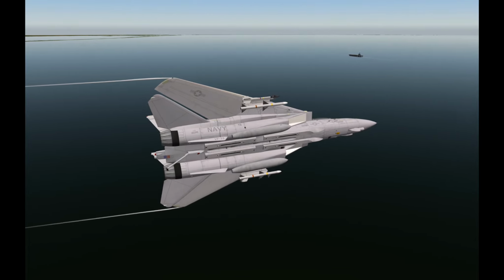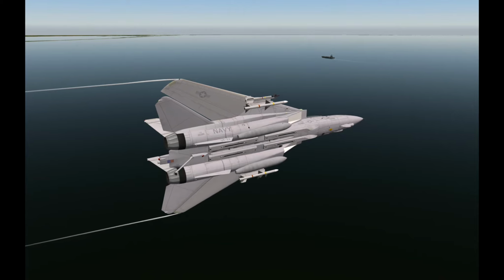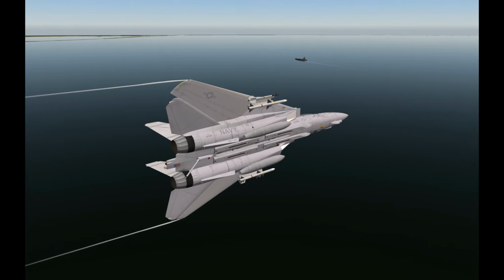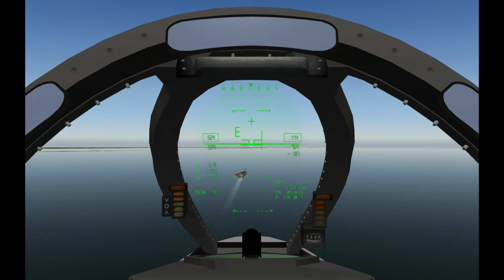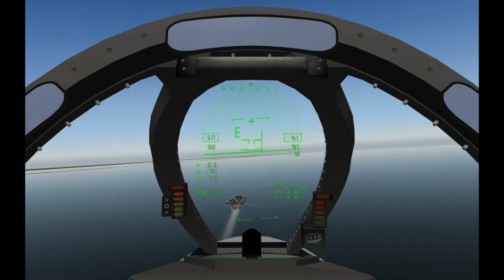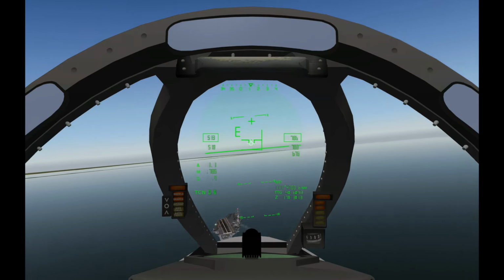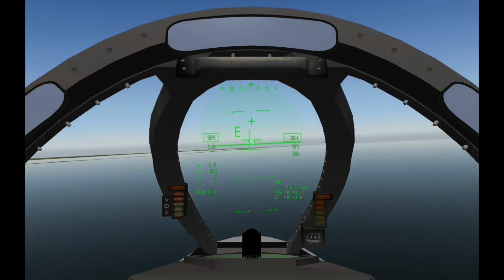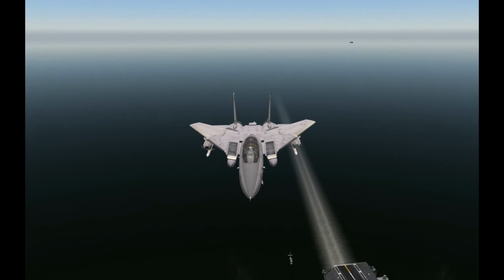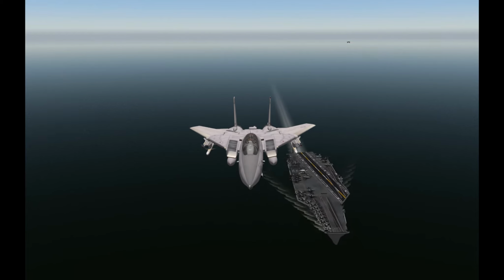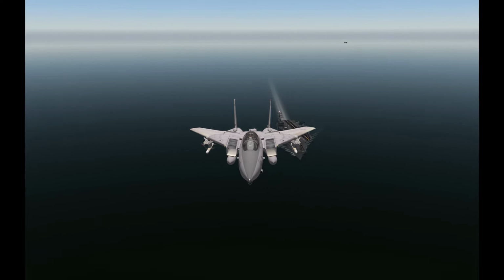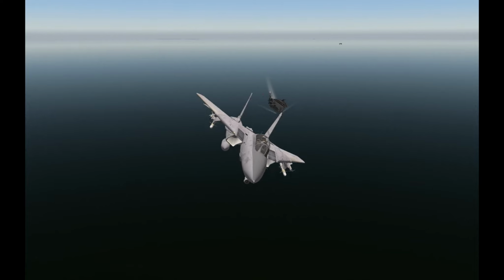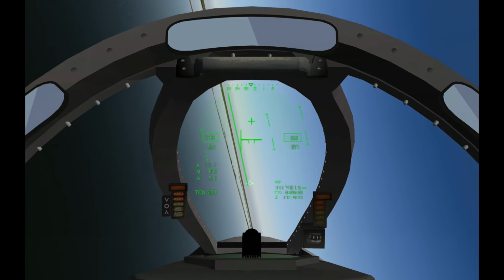Descend to 800 feet and fly to the initial. Take note of the ship's heading, which is BRC. Fly overhead and to the starboard side of the ship at 800 feet. Enter the brake turn prior to 4 miles upwind.